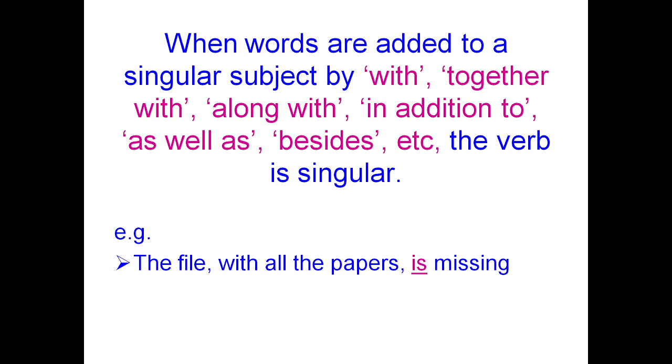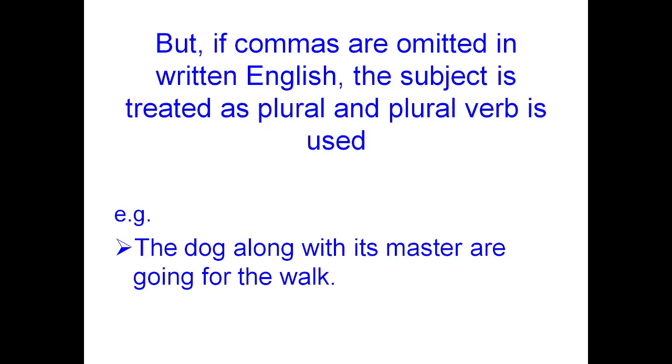So when the nouns or singular subjects are connected by with, together with, along with, in addition to, as well as, besides, the verb must be in the singular form alone. And the comma is also there. So we have to keep in mind that if two singular subjects are connected by words like with, together with, along with, in addition to, etc., we have to apply only the verb in the singular form.